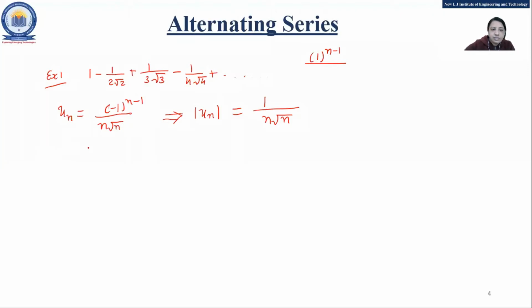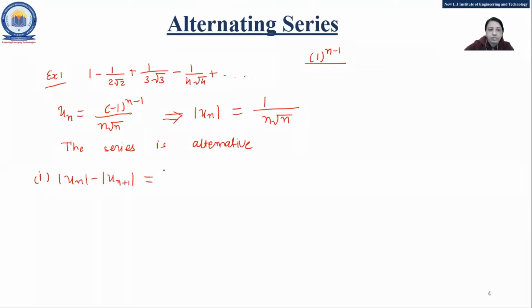Now you can write that the series is an alternating series, right? So we can apply the Leibniz test. In that, two conditions are there. The first one is mod un minus mod un plus 1.